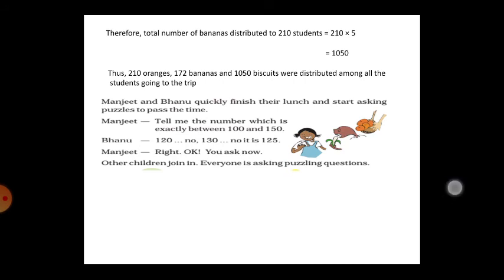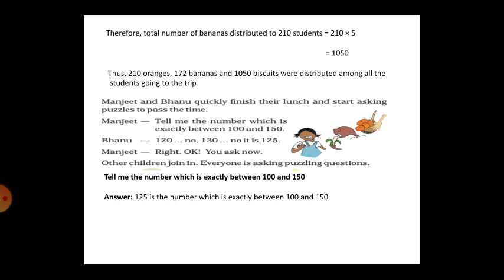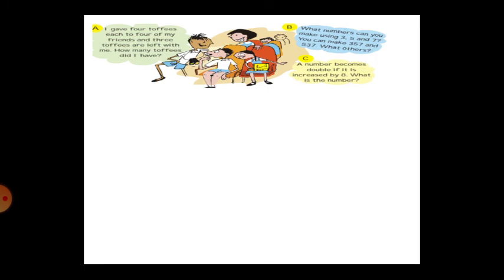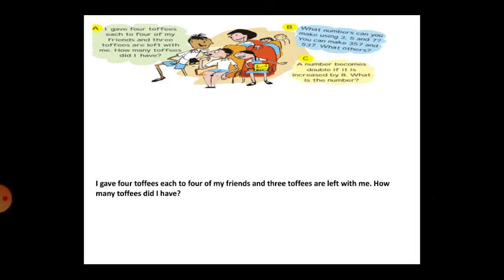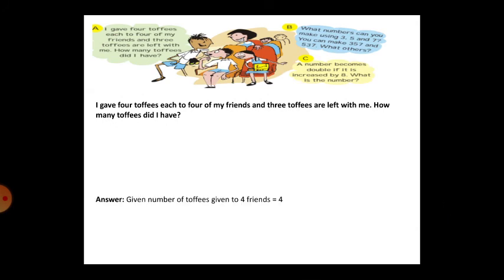Other children join in. Everyone is asking puzzle questions, and they are finding the answers. Tell me the number which is exactly between 100 and 150. That is 125. I gave 4 toffees each to 4 of my friends, and 3 toffees are left with me. How many toffees did I have?